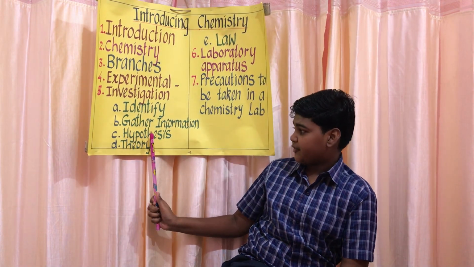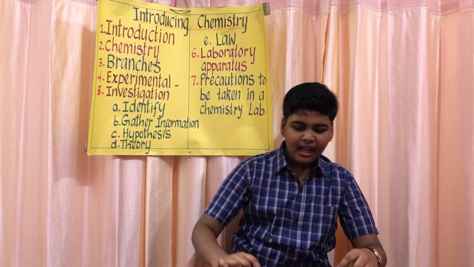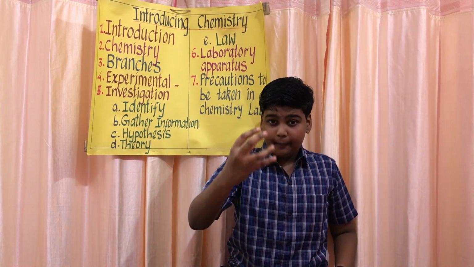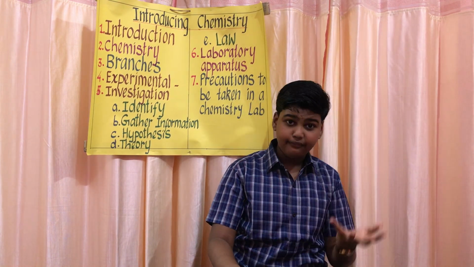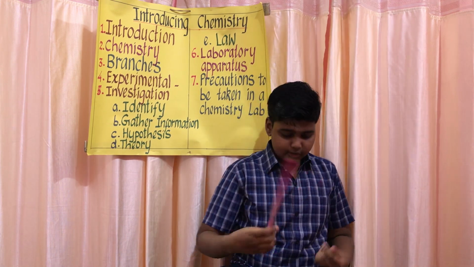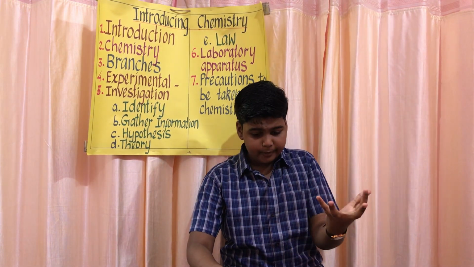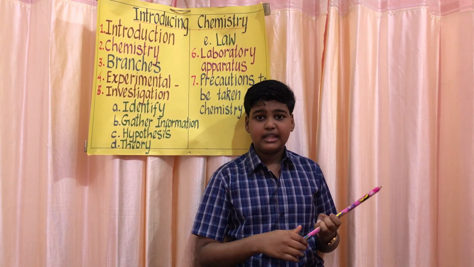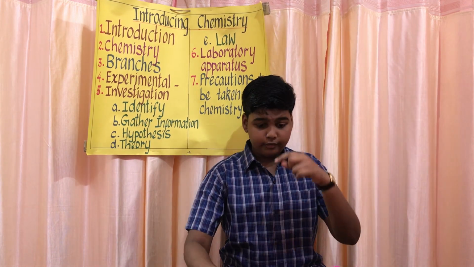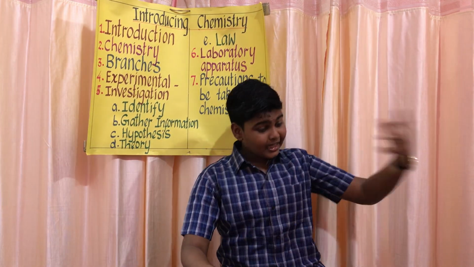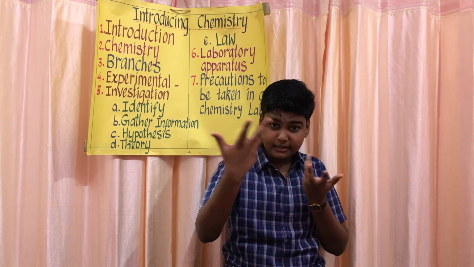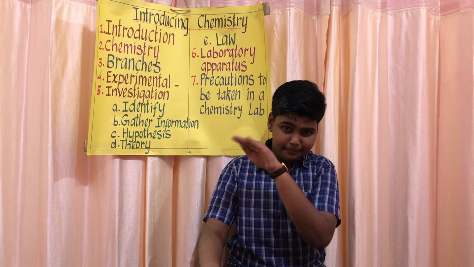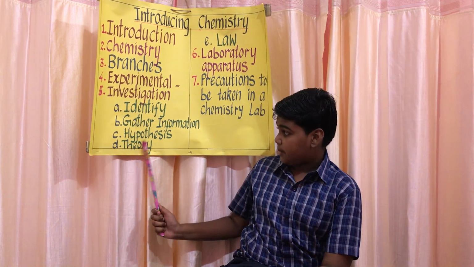Formation of hypothesis. Pronounce it hypothesis. A hypothesis is not an idea that is picked from somewhere else. It is a possible explanation for any event that has been observed. So to test a hypothesis, scientists have to perform various experiments, records and observations, and then they must draw the conclusion. If we want to test the hypothesis, first the other scientists must do the same. Before accepting the hypothesis, the other scientists should do the same experiment and they must get the same result. So this is how we can test the hypothesis.